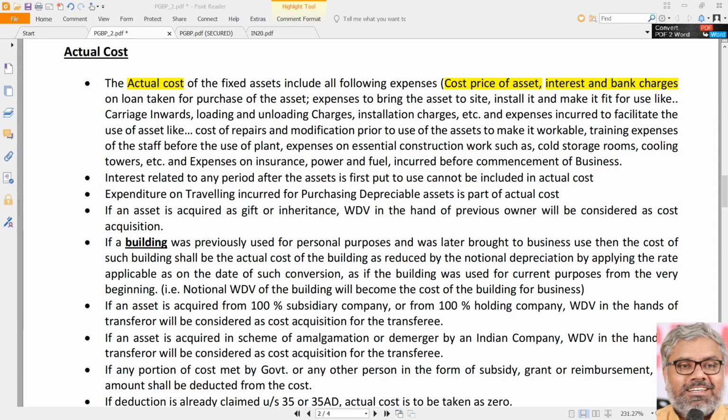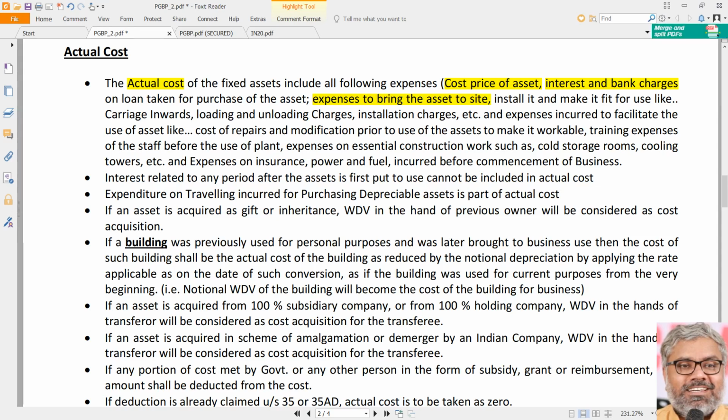And not only that, if there are any expenses incurred to bring the asset to site, all expenses incurred for bringing the asset to the current condition and location before installation, all of them have to be added. Like what? Carriage inwards, loading and unloading charges, installation charges, all these things will be incurred before the asset is installed, before the asset is really put to use. So if those are the things which were incurred before the asset is put to use, all of them will be added to the actual cost of the asset. That is a point to be noted.